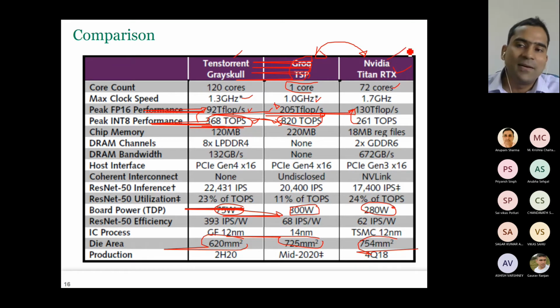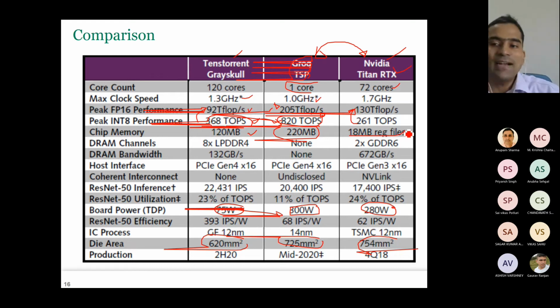And definitely is better than Titan RTX. But of course, this is a GPU. ASICs will definitely be better than GPU. Now here it has 120 megabytes of memory. Here it is 220 megabytes of memory. Here it is only a total of 18 megabytes of register file. Here they have not counted the SRAM that we use for cache. So that is not counted. Here we are only counting the register file size. If you want, you can also add the L1, L2 cache size.